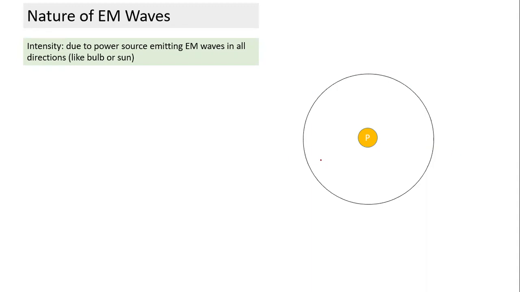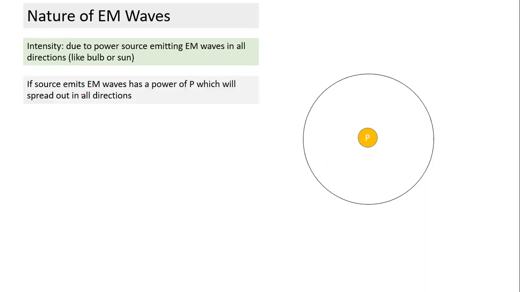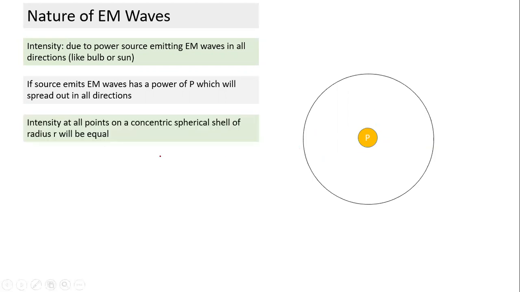Can we calculate intensity? So a source emits EM waves, has a power of P, which will spread out in all directions. So how much energy is being spread out in 1 second? P amount of energy in the form of EM wave is spreading out. So can we calculate intensity? If I take a concentric shell of radius r, I hope all of you easily understand that if I calculate intensity at any area lying on the surface of the spherical shell, everywhere intensity will be the same.